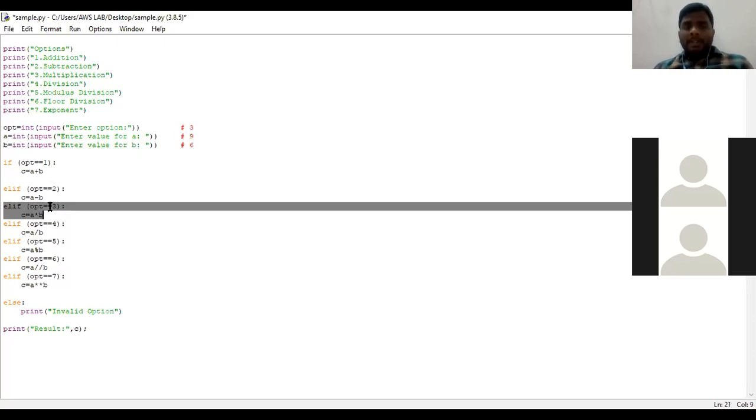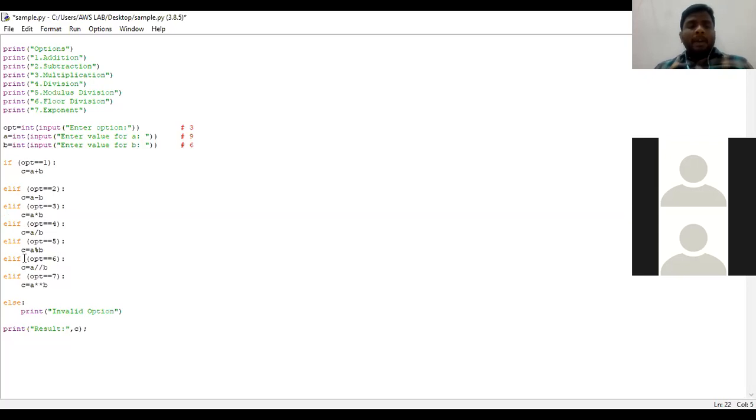Since the condition has been satisfied, it enters into the body and executes this particular statement, C is equal to A into B. C is a variable where the value will be assigned after performing this expression. The value of A is 9 and the value of B is 6. So 9 into 6 is 54. This value 54 will be assigned to the variable C. Clear? So C is equal to 54.